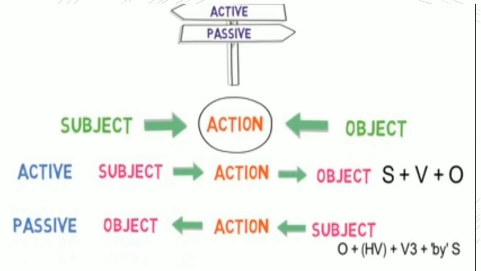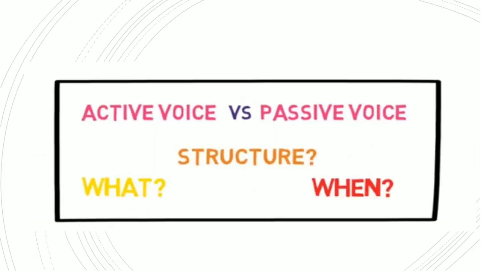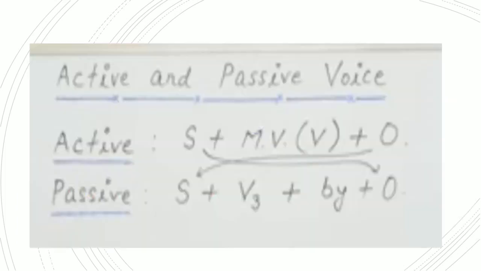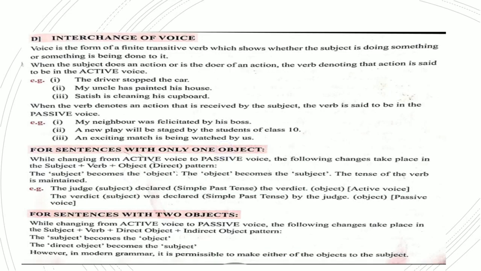Now let us go through exactly how we will convert the voice from active to passive or passive to active voice. Earlier we saw the structure. Now let us see ahead. This is again the structure form: subject, main verb plus object. Now interchange of voice, or as we said, active to passive or passive to active.